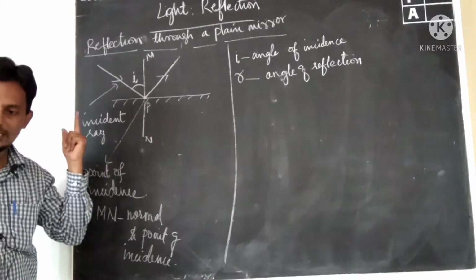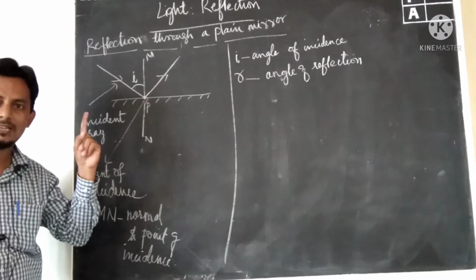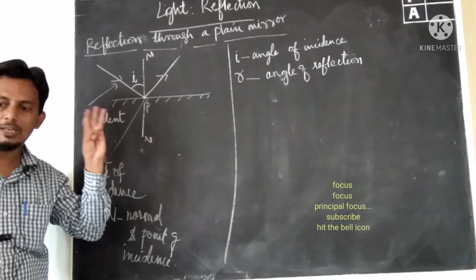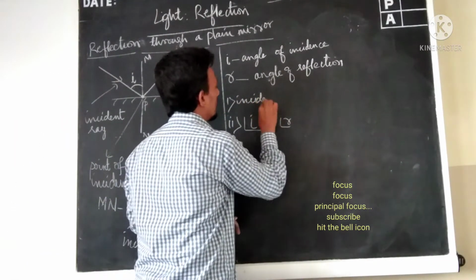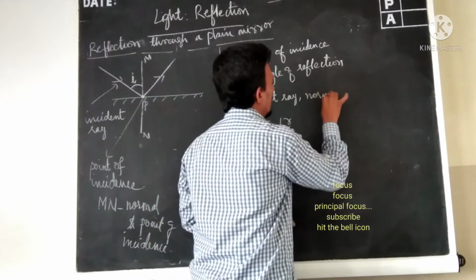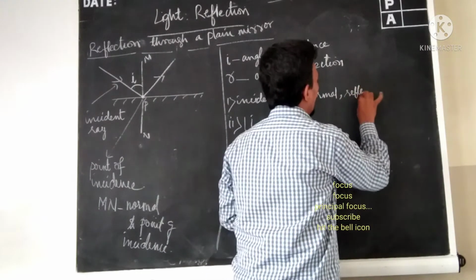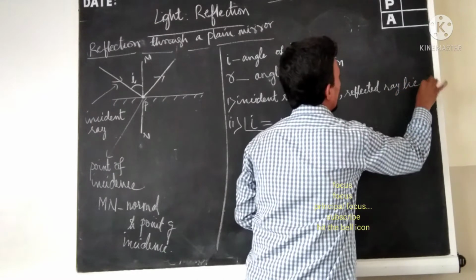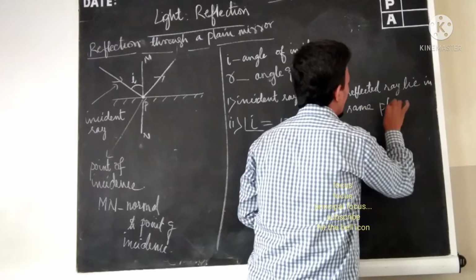Incident ray, reflected ray, and the normal to the point of incidence all lie in the same plane.